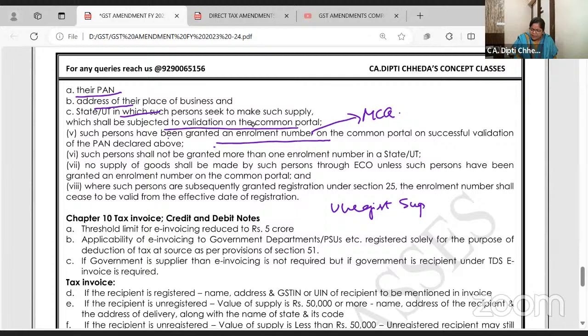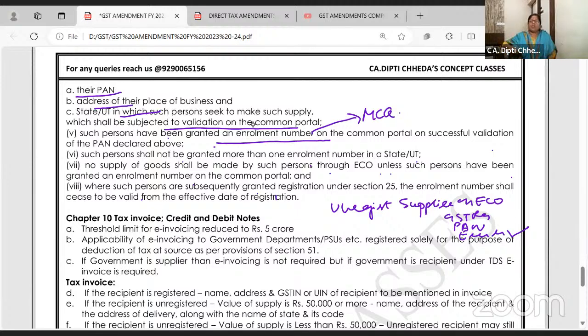Unregistered supplier on e-commerce operator will get GST registration, PAN or enrollment number? MCQ का आंसर है enrollment number on the common portal on successful validation. Such person shall not be granted more than one enrollment number in a state. No supply of goods shall be made by such person through e-commerce operator unless such person has been granted enrollment number. वही बात. And where such person is subsequently granted registration, the enrollment number shall cease to be valid.